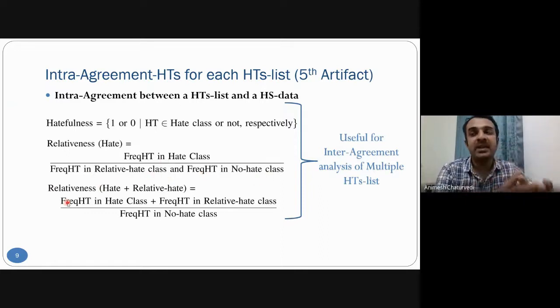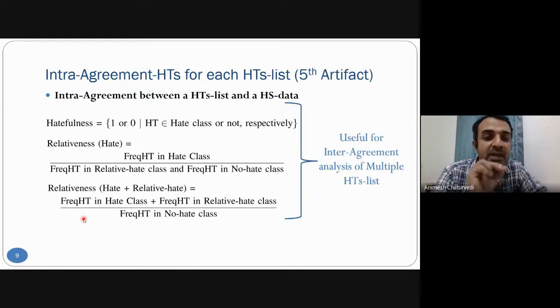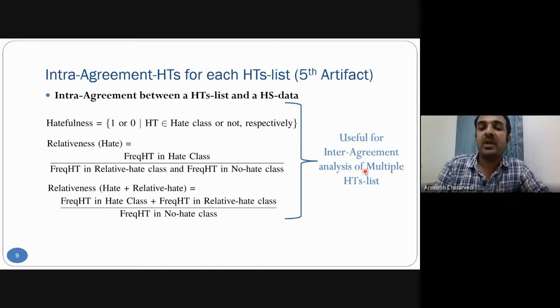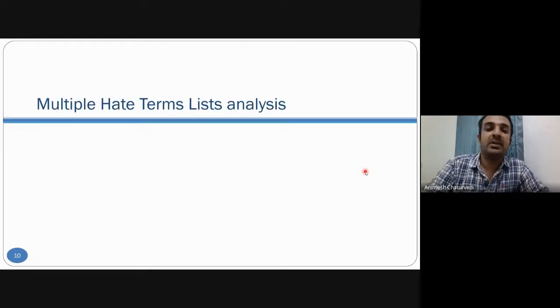Then combining the hate class and relative hate class, we use this formula: frequency of hate term in hate class as well as in relative hate class divided by frequency of hate term in the no hate class. Both of these matrices are used to generate inter-agreement analysis for multiple hate term lists.